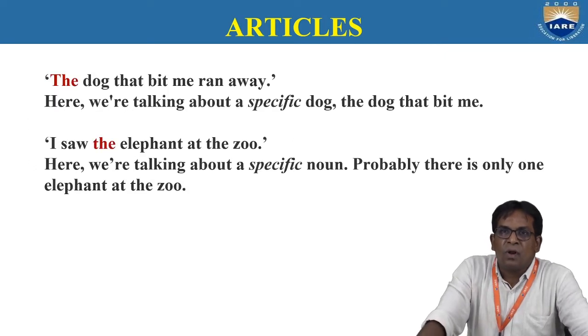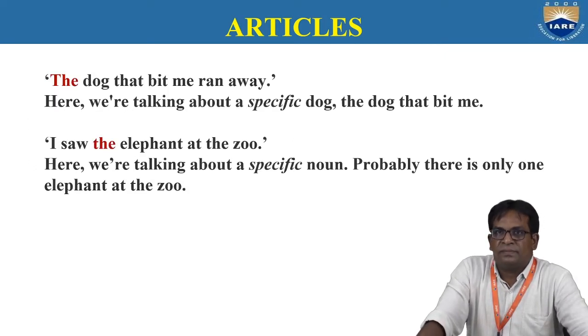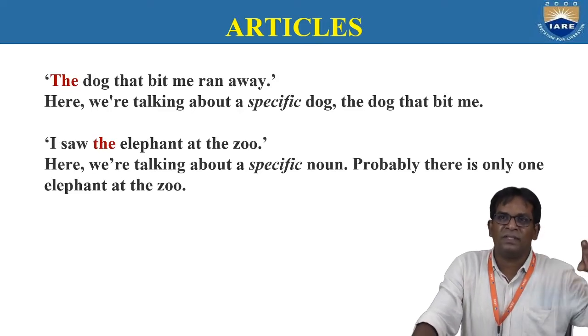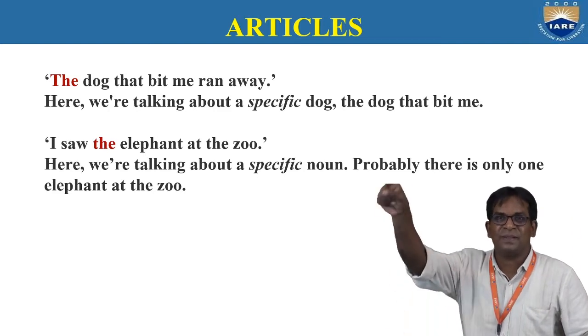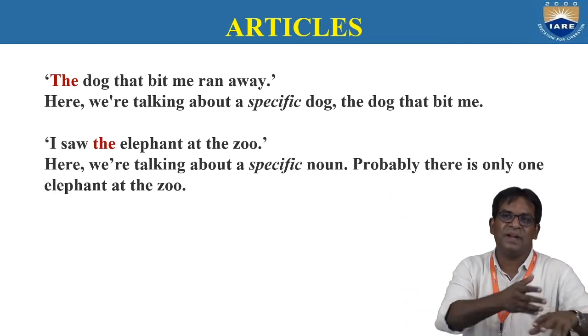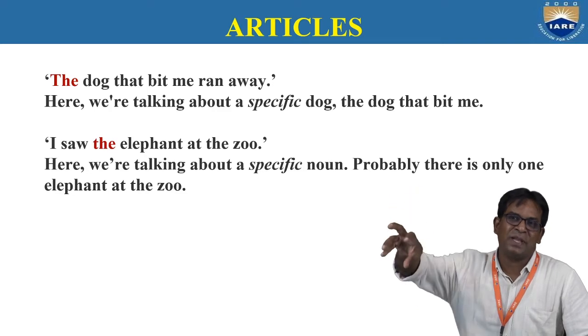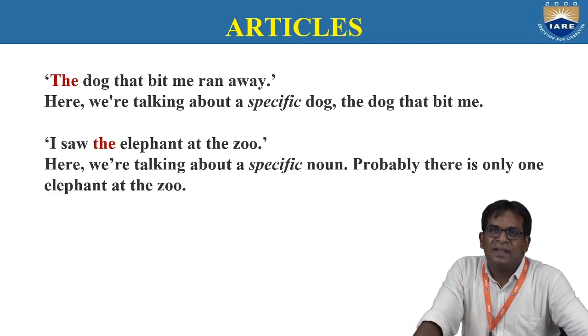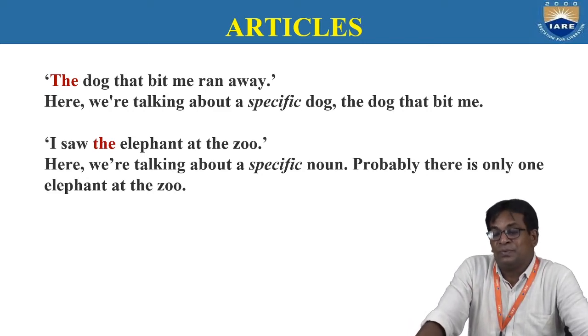See, the dog that bit me ran away. Here we are talking about the specific dog. There are many dogs, but we are specifying one dog there. So, I saw the elephant at the zoo.